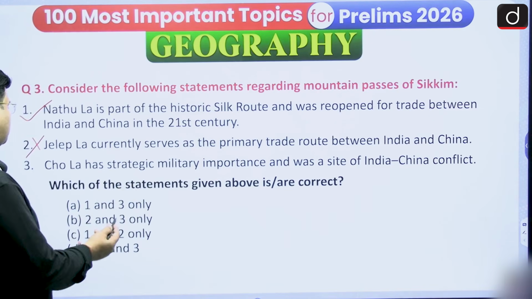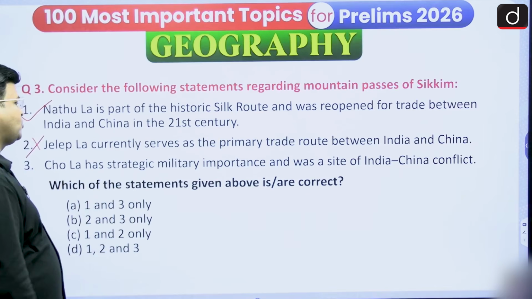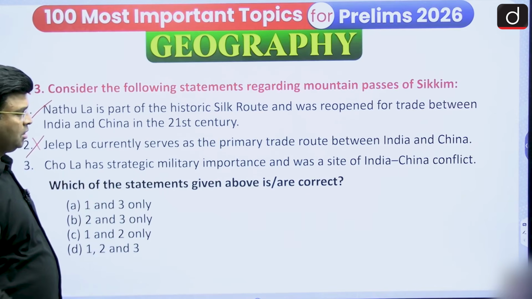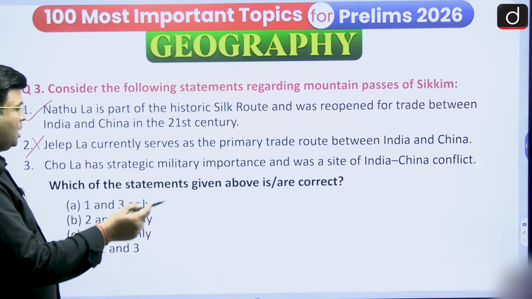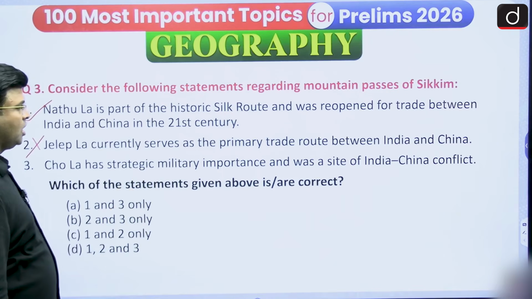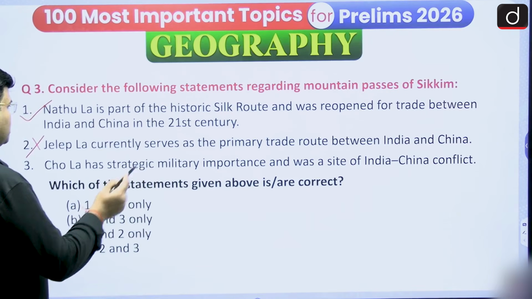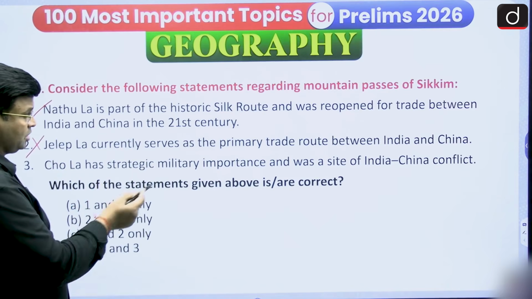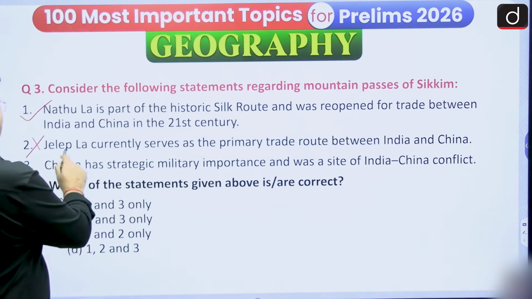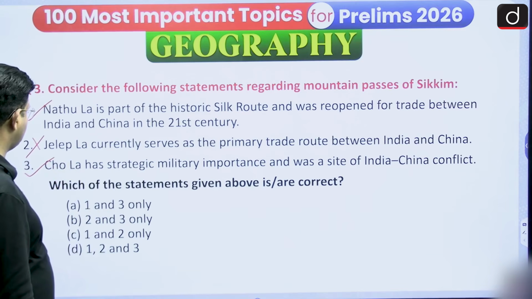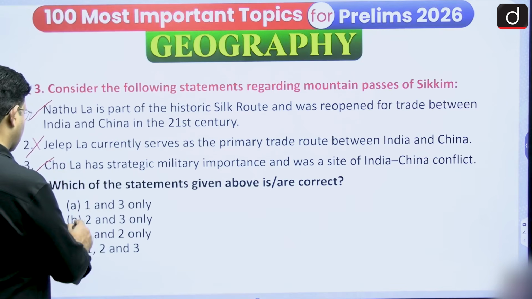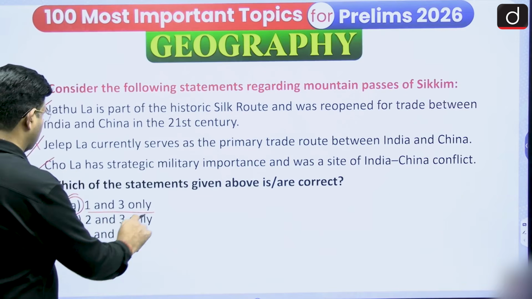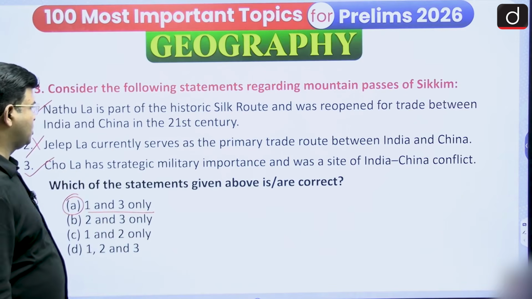It is not the primary trade route presently, so this is a wrong statement. Chola has a strategic military importance. It is in northern Sikkim and was a site of India-China conflict. Yes, a skirmish took place there in 1967. So statements 1 and 3 only are correct.